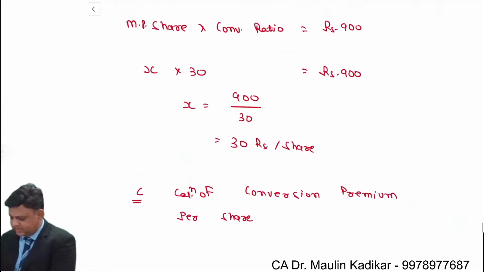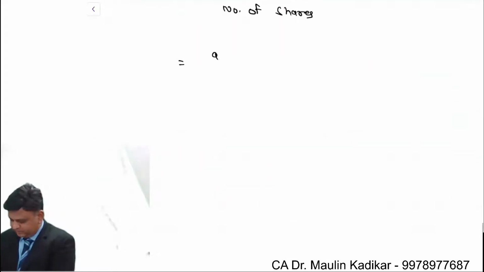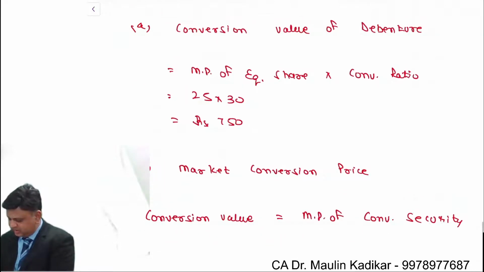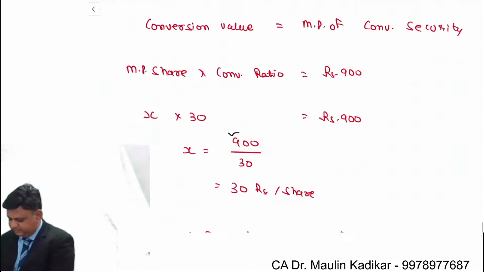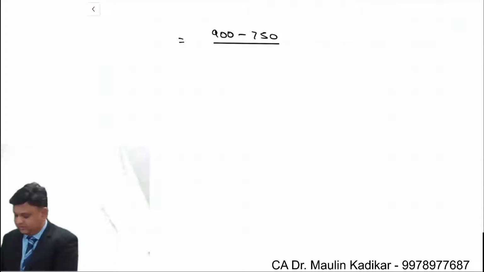What is the market price of the convertible security? It is an amount of rupees 900. Minus conversion value, an amount of rupees 750. So what is the amount of the premium, friends? Amount of the premium is 150.